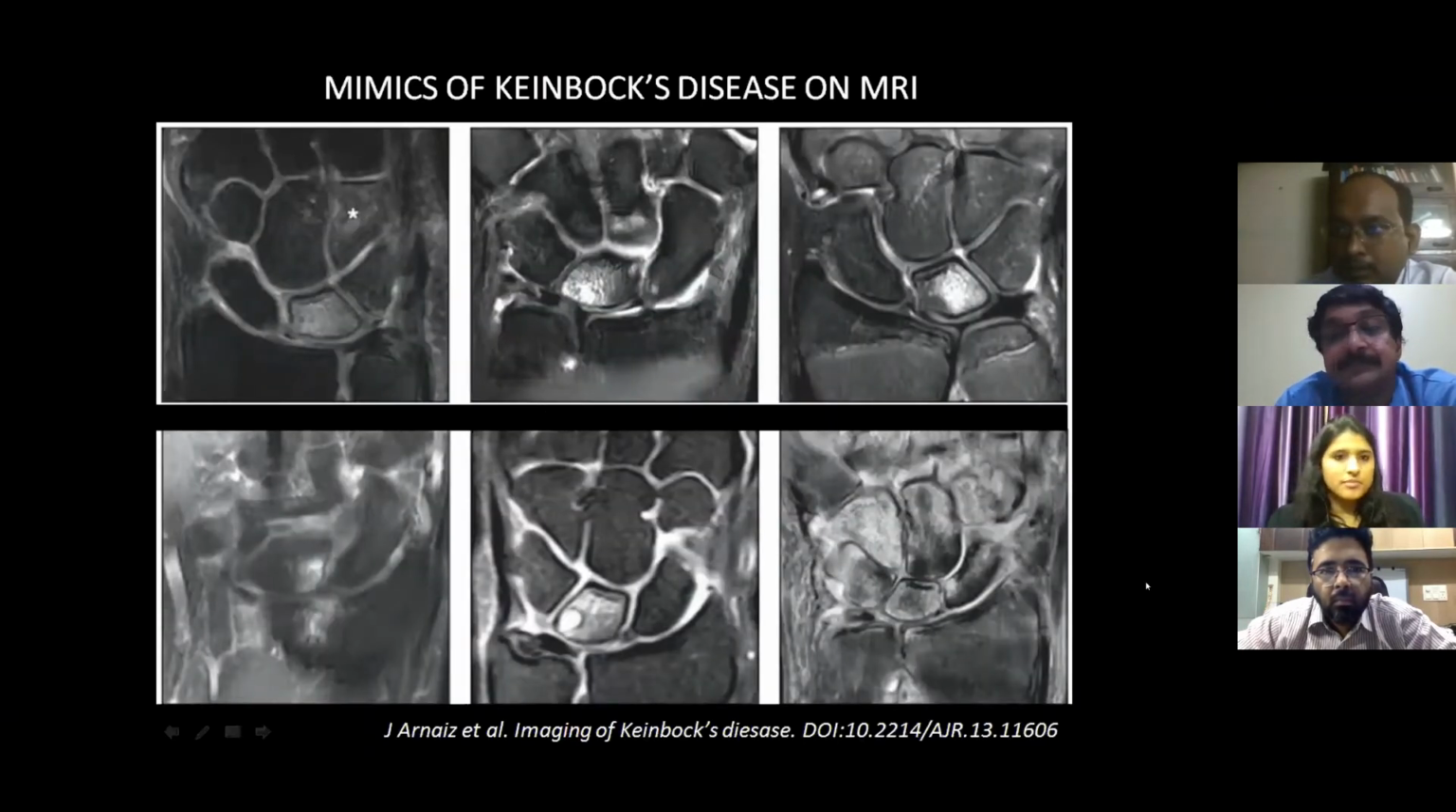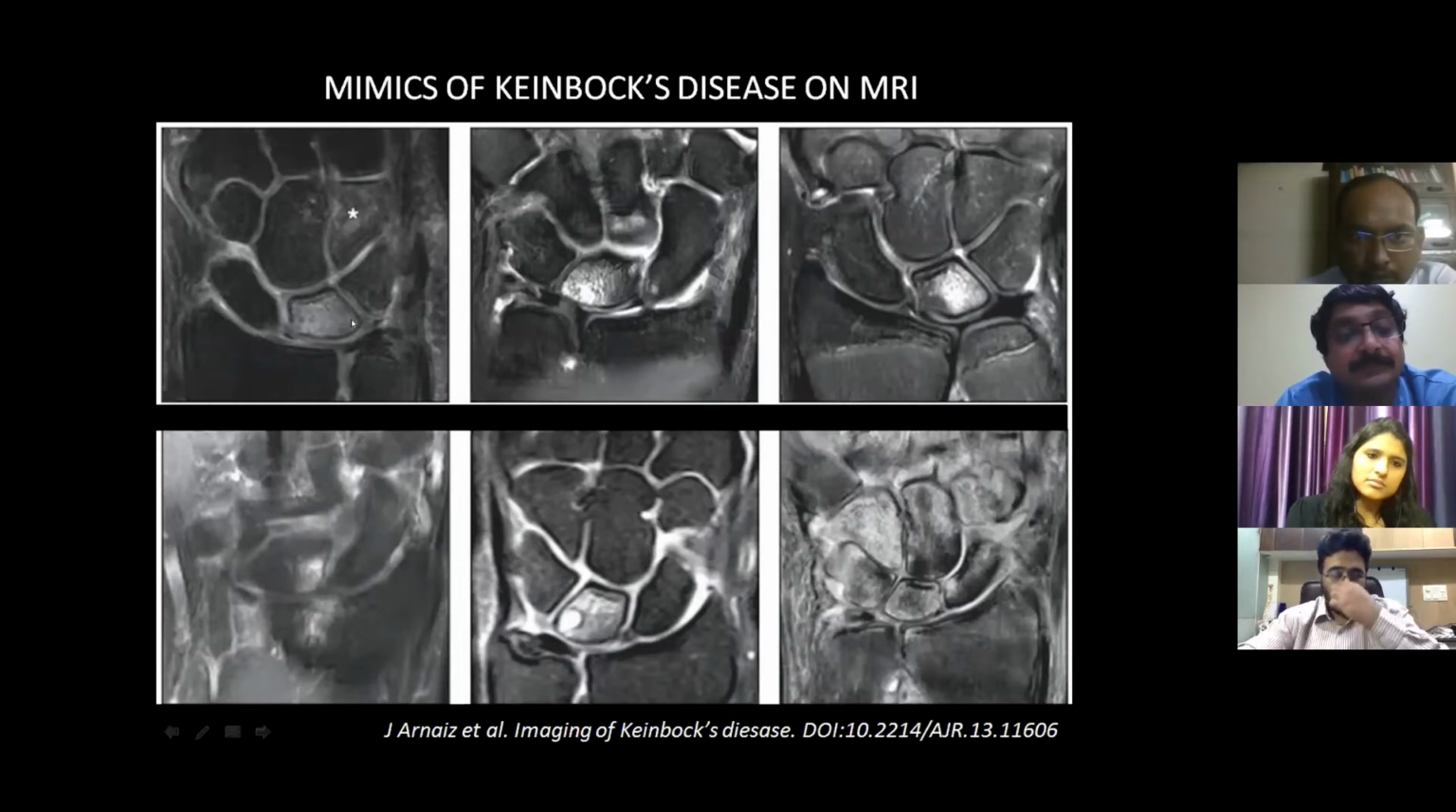Okay. Are you able to see my screen? Yes. So these are various examples taken from a very nice article from the American Journal of Roentgenology. These are 6 different mimics. Coming to the first one, here you can see a diffuse edema in the lunate, whereas the morphology is maintained. So this is a case of contusion in a lunate.